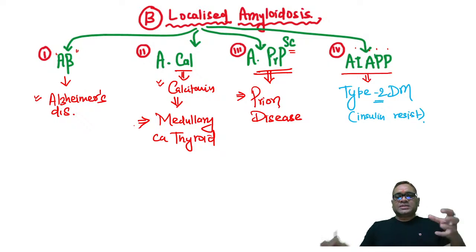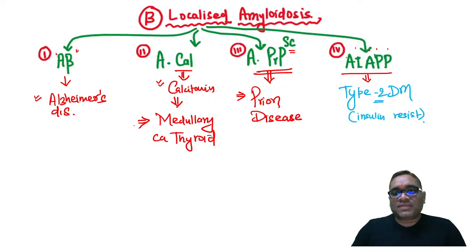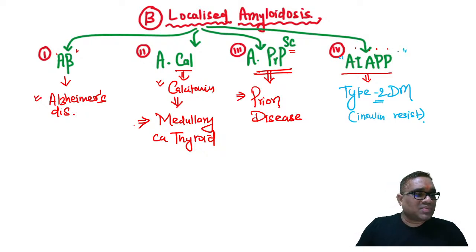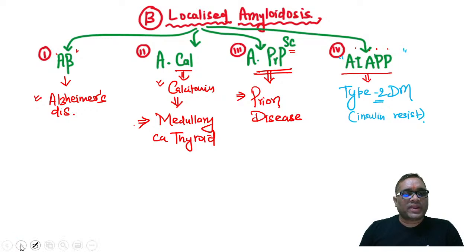You know that amyloid is deposited between the cells. If the cell is not there, where are they going to deposit? So please remember this point. Type 1 diabetes and type 2 diabetes can be discriminated on the basis of amyloidosis also. Amyloidosis will be seen in type 2 diabetes, not in type 1, and that will be AIAPP type of amyloidosis, right? Done. So now we have cleared all these amyloid.